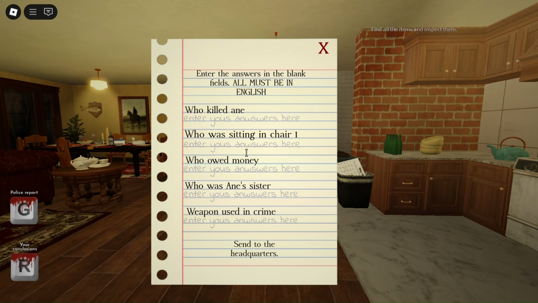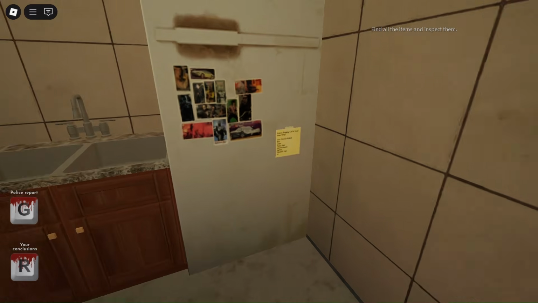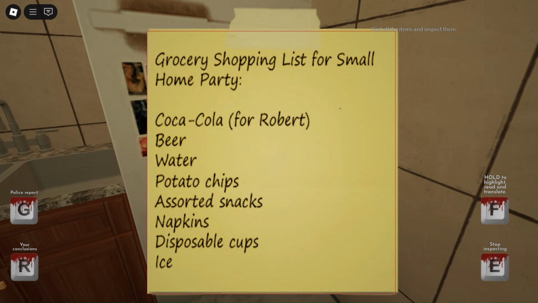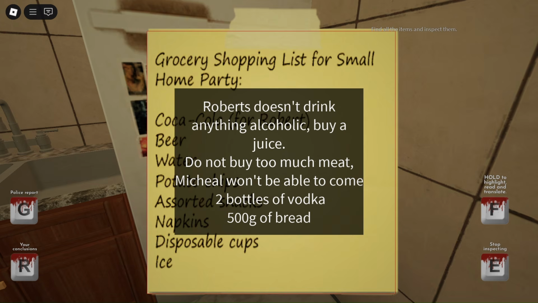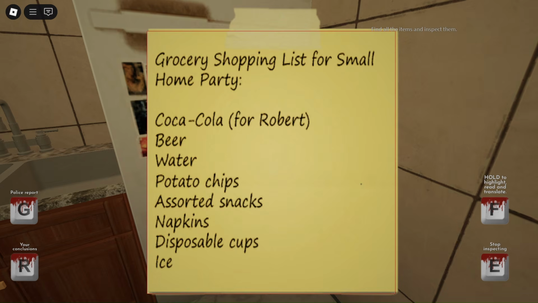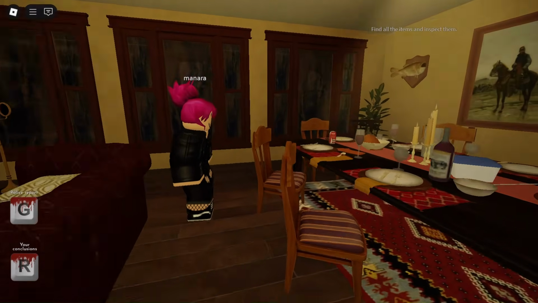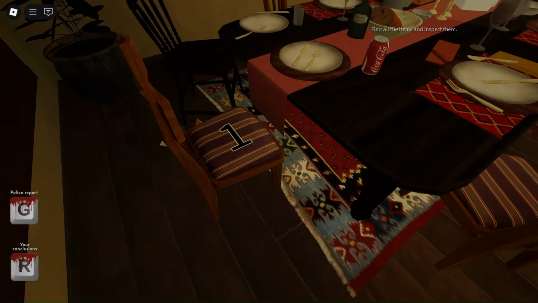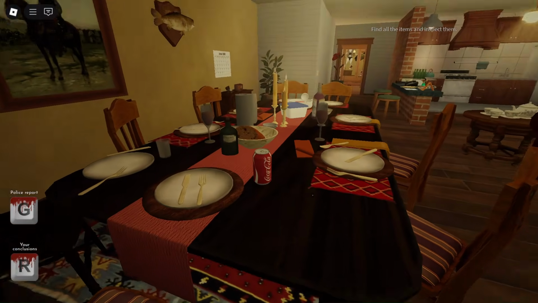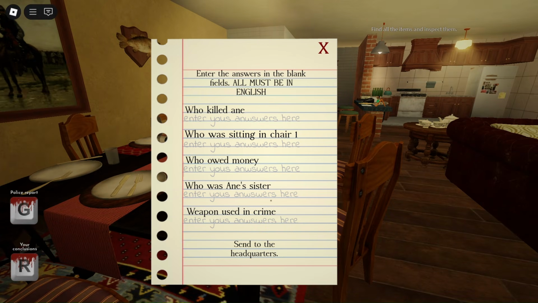So let's go. Let's start with who was sitting in chair 1. Anne was organizing a home party, and here is the list of items that she wanted to buy for the party. Robert doesn't drink alcohol, and therefore Anne was planning to purchase Coca-Cola for Robert. Now come to this dining table, and you can see in front of seat 1 is a Coca-Cola, which means Robert was sitting on seat 1. So quite an easy one. So Robert goes here.